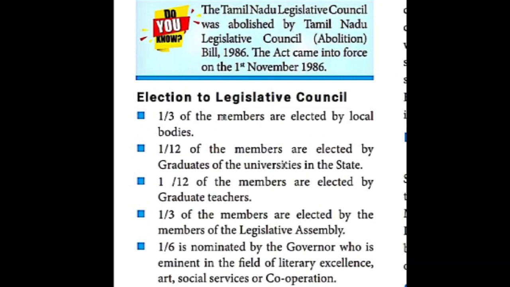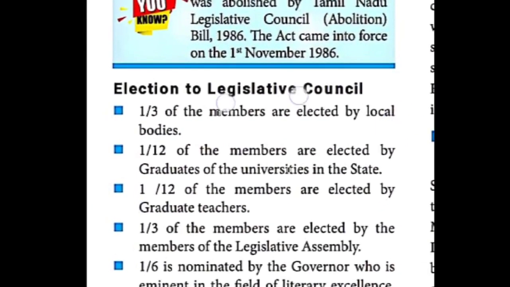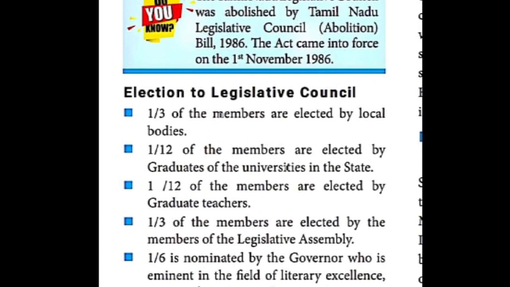Before that, do you know column? The blue color box is given, children. Listen. The Tamil Nadu Legislative Council was abolished by the Tamil Nadu Legislative Council Bill in the year 1986.